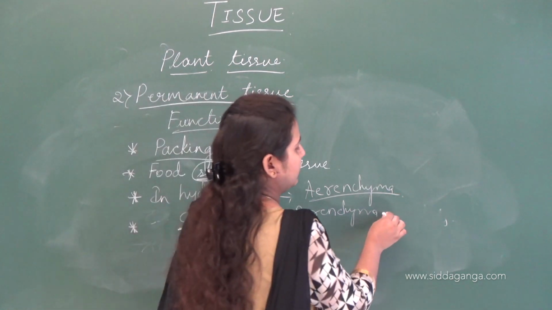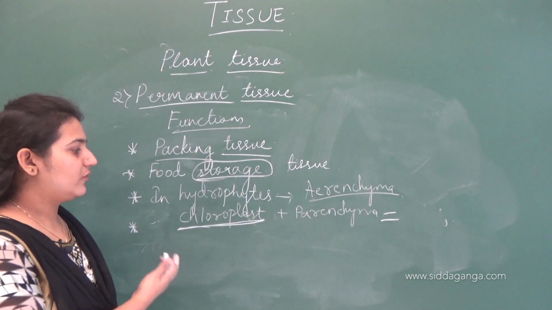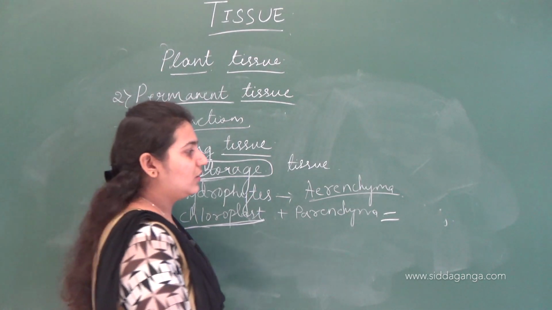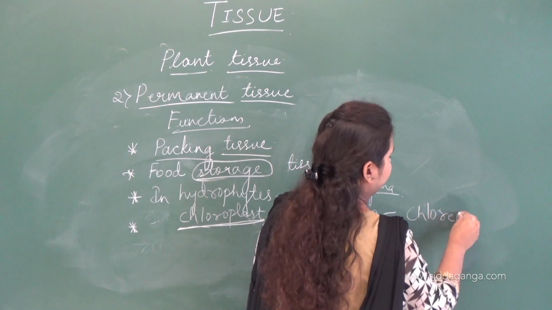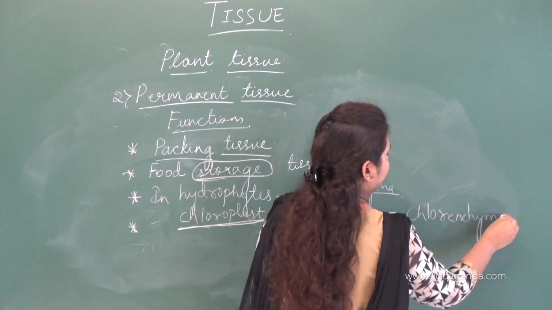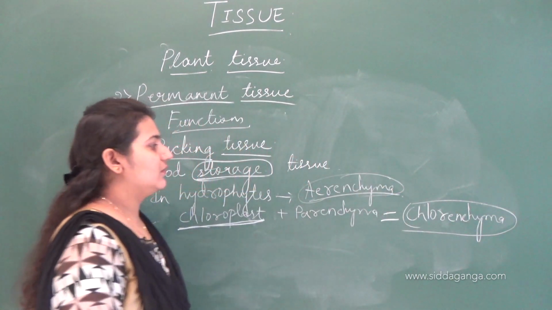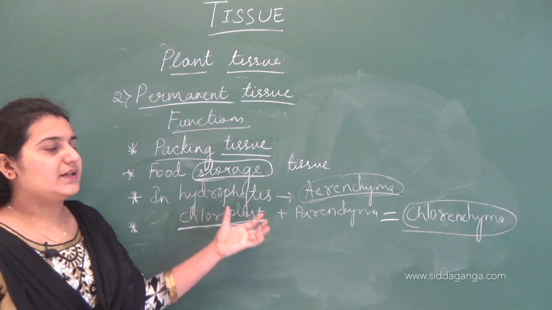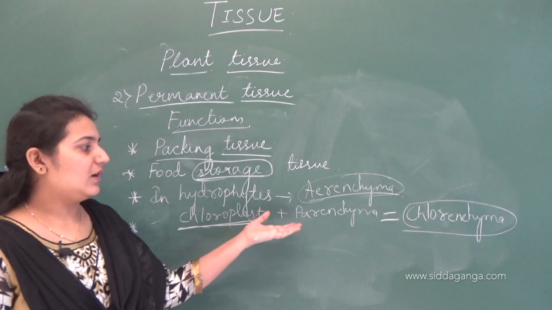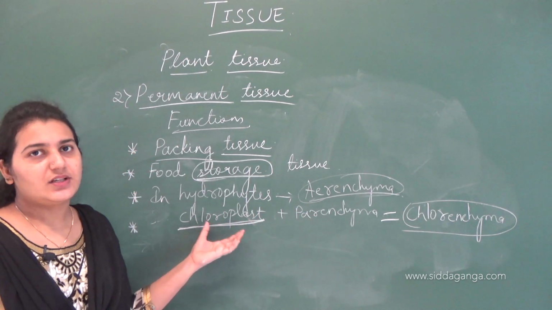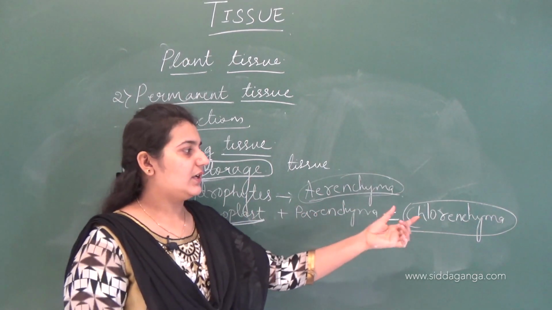When these parenchyma cells have chloroplast in them, which performs the photosynthesis of the plant, these are called chlorenchyma. So remember the terms. In aquatic plants, the parenchymatous cells are called aerenchyma, and the parenchymatous cells which have chloroplast in them, responsible for photosynthesis in plants, are called chlorenchyma.